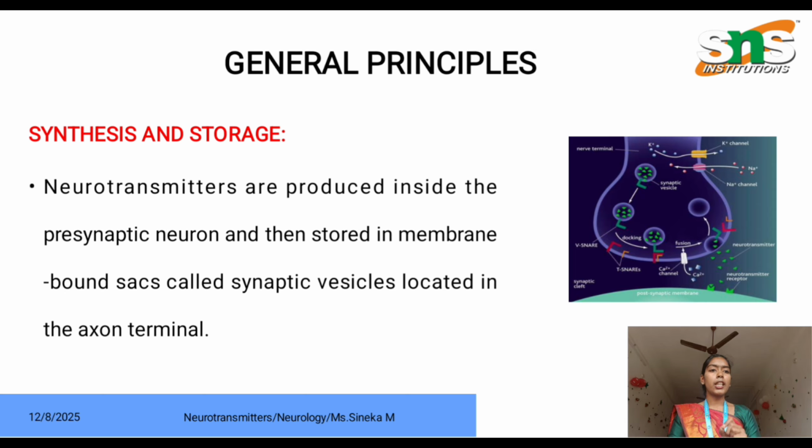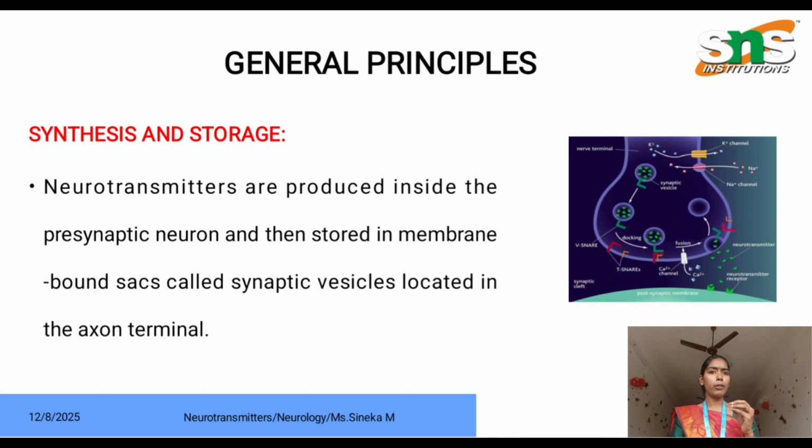Neuron is the structural and functional unit of the nervous system which carries signals from one part of the body to another part of the body. In that particular axon terminal, it contains membrane-bound sacs, like a bag-like structure called synaptic vesicles. This particular bag contains various neurotransmitters. It will release them when the time comes.